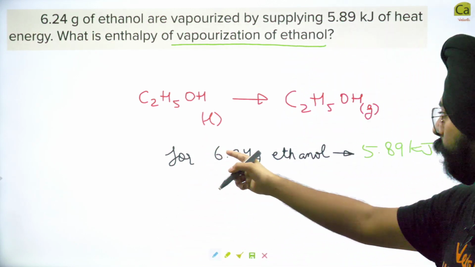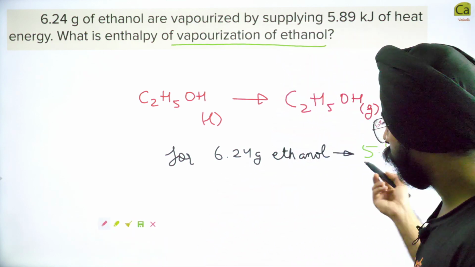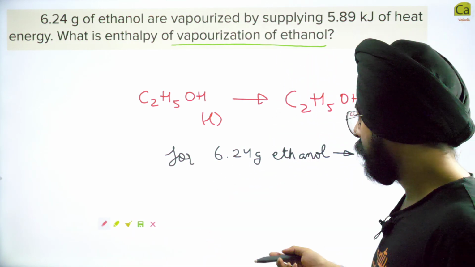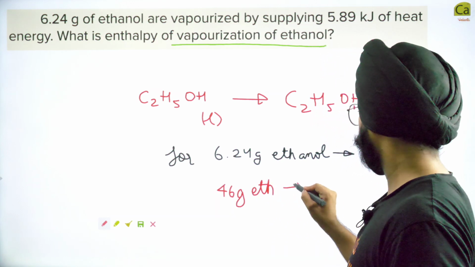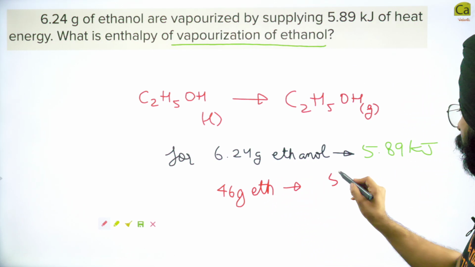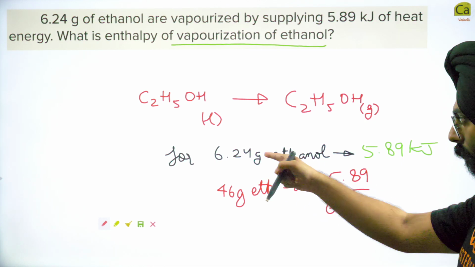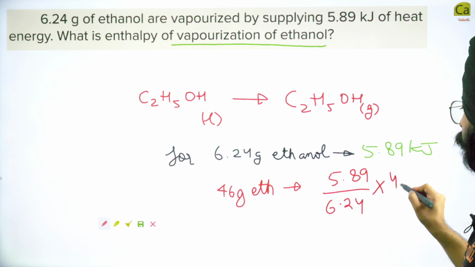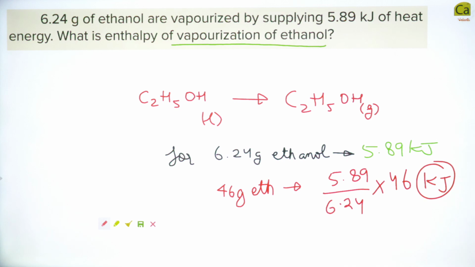So if 6.24 grams of ethanol need this much energy, then 46 grams of ethanol will need how much energy? So this will be 5.89 divided by 6.24, that is for 1 gram, into 46 kilojoules of energy, and this is a calculation that I'm pretty sure you guys can do. Okay, so note it down once. If you have any doubts, you can leave a comment down below, by the way.